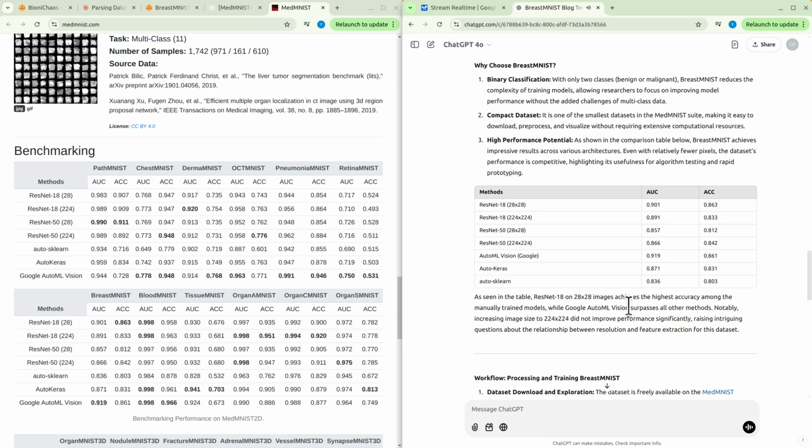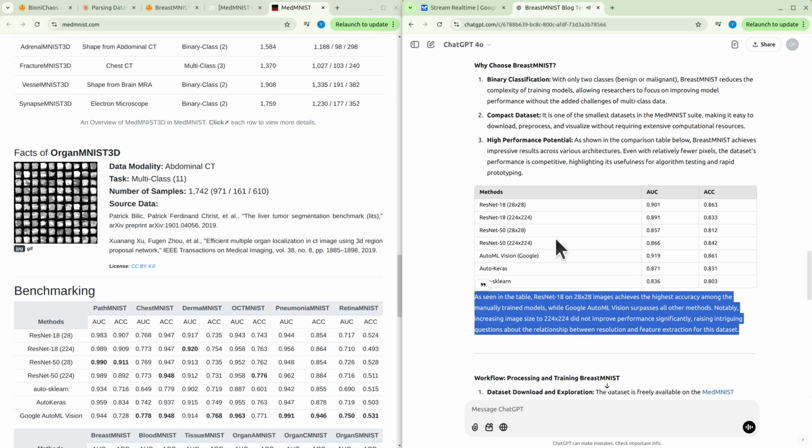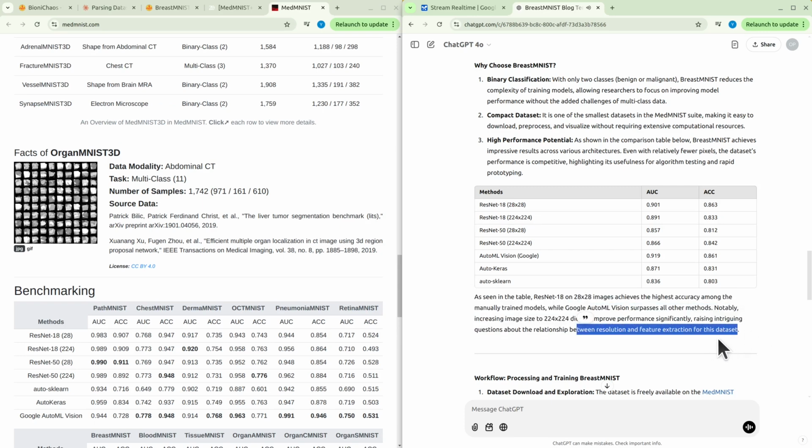AutoSklearn, 0.836, 0.803. As seen in the table, ResNet-18 on 28 by 28 images achieves the highest accuracy among the manually trained models, while Google AutoML Vision surpasses all other methods. Notably, increasing image size to 224 by 224 did not improve performance significantly, raising intriguing questions about the relationship between resolution and feature extraction for this dataset.